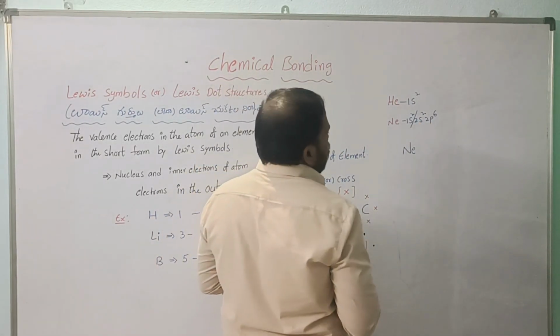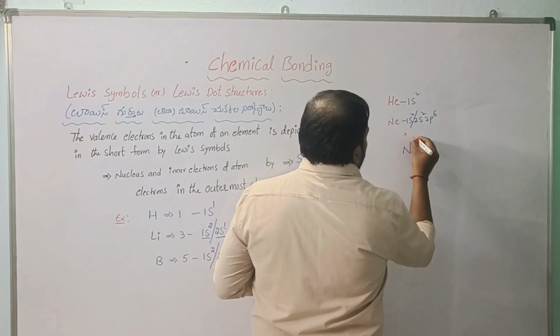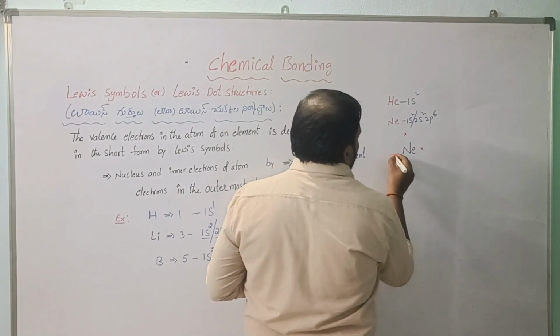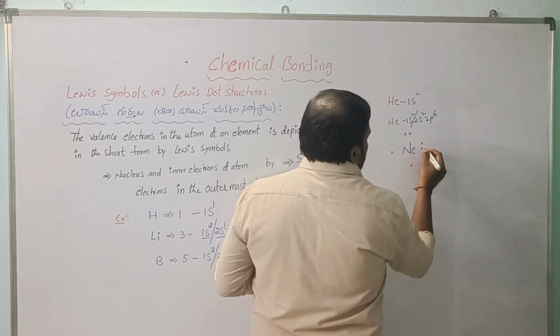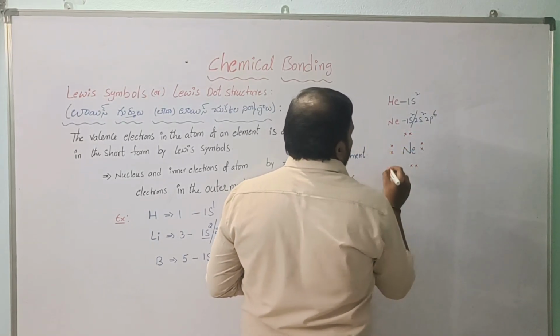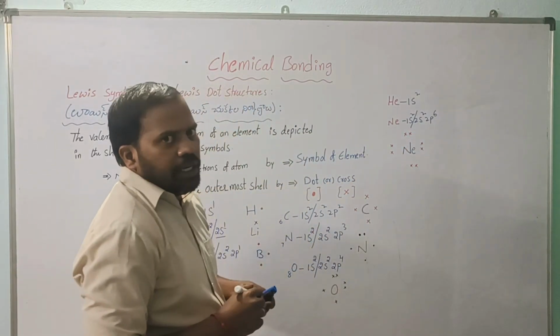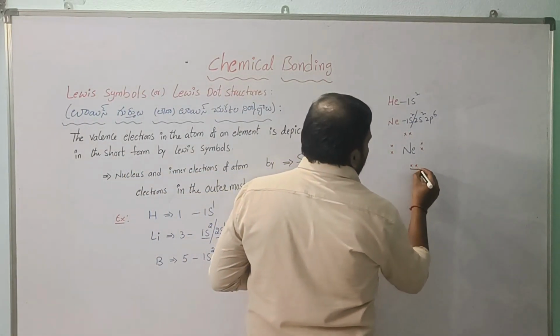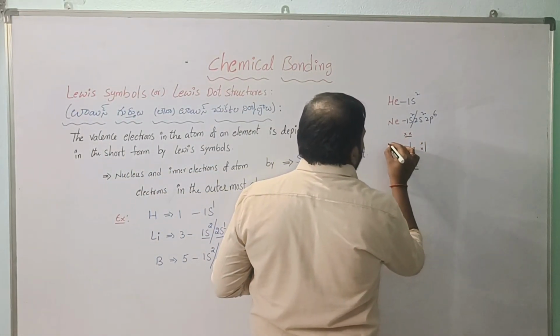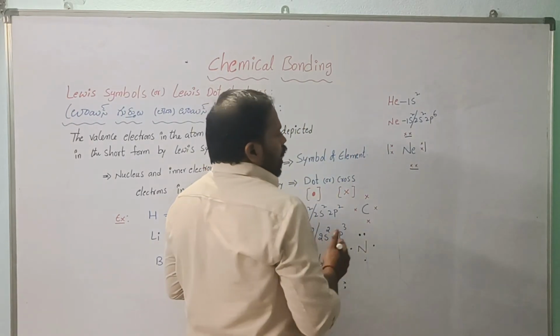So this 8 electrons we can represent as 1, 2, 3, 4, then pairs 5, 6, 7, 8. So you can see in every direction, every side, there is a pair of electrons.